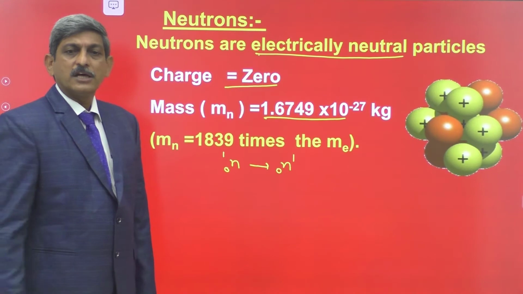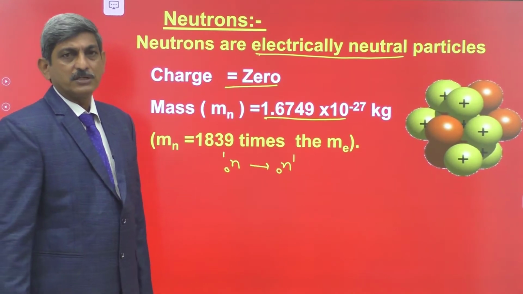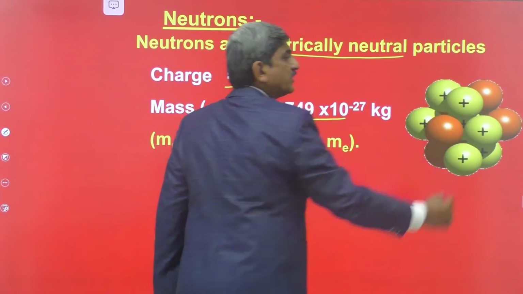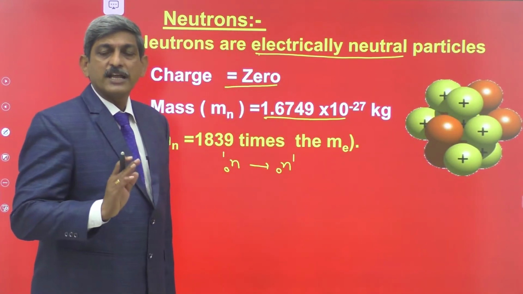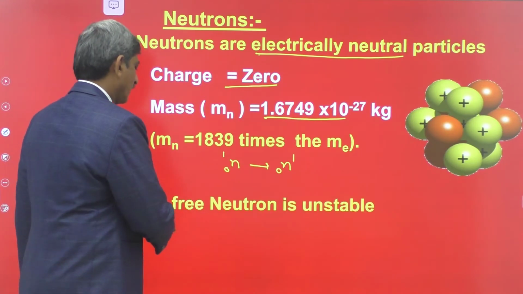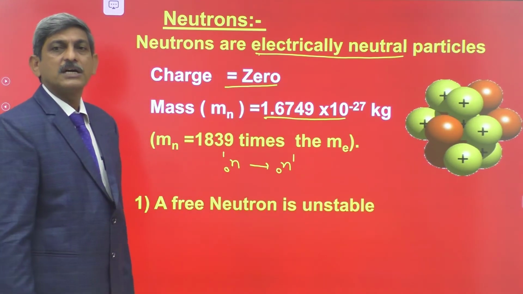Now, there are some more properties of the neutron. If we see the protons and neutrons present in the nucleus, the neutrons have less stability when compared to the protons. So, a free neutron is unstable.